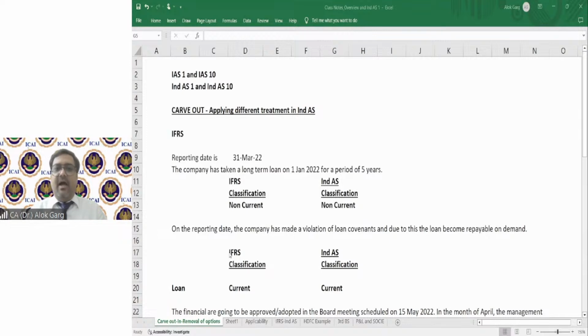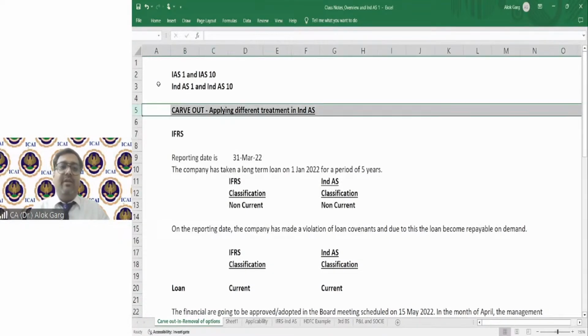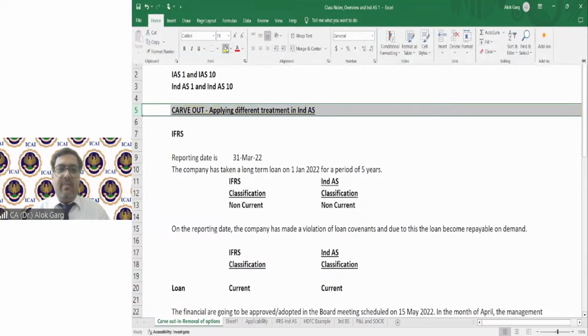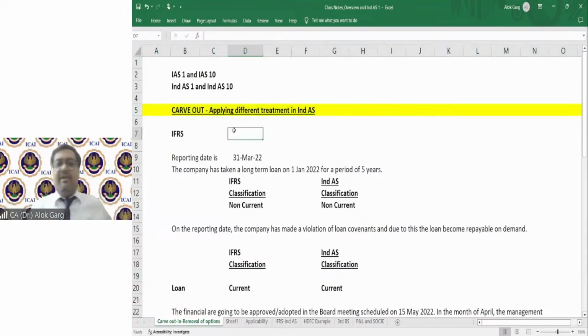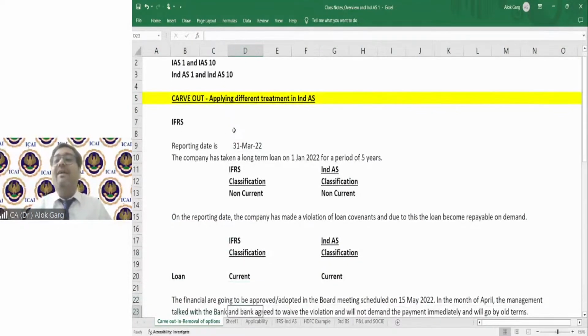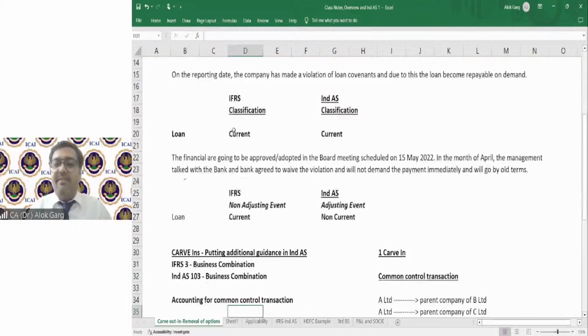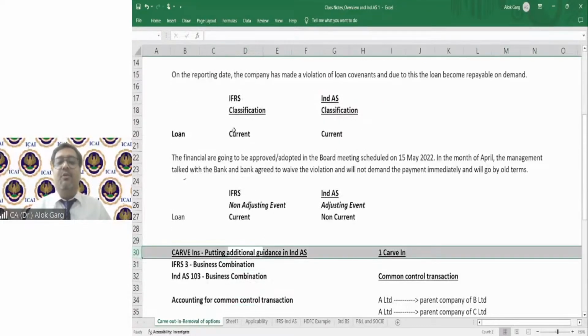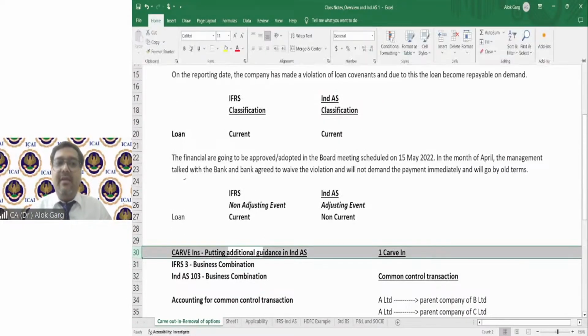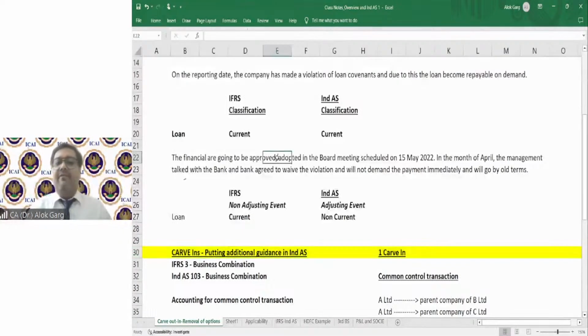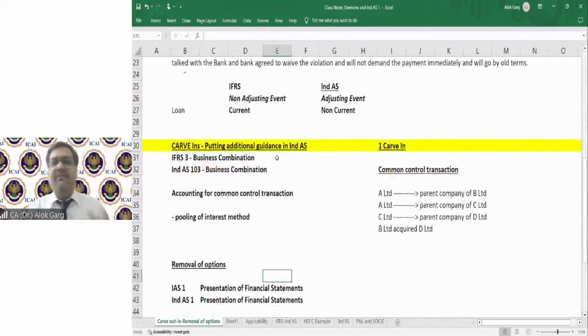Friends, now another one is, we understood the carve out. Now the next one is carve in. Friends, we have one carve in. Carve in means putting additional guidance in IND AS, right? And friends, I'm just giving you an example of carve out, carve in. I'm not teaching you IFRS 3, IND AS 103. The sessions will come.